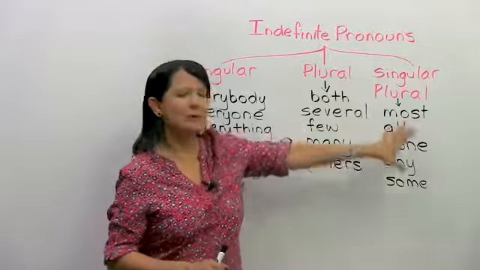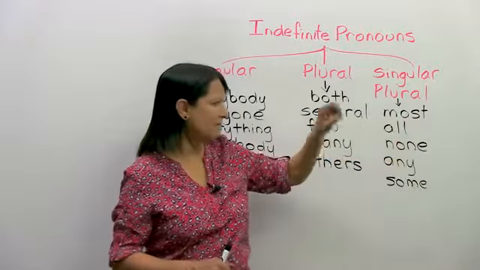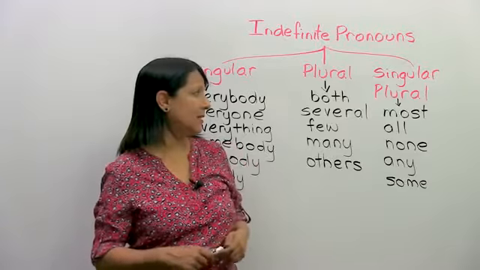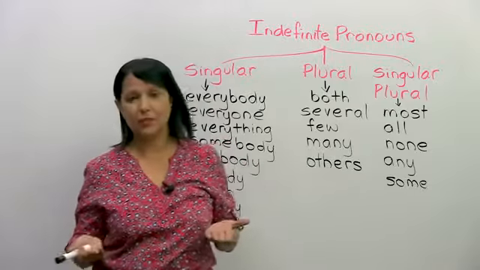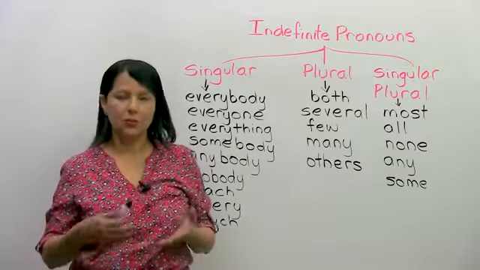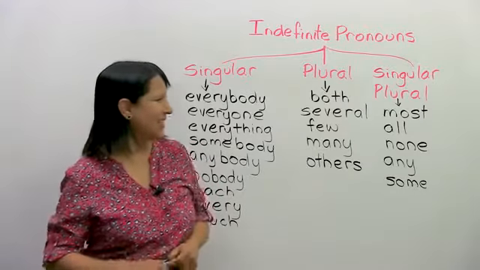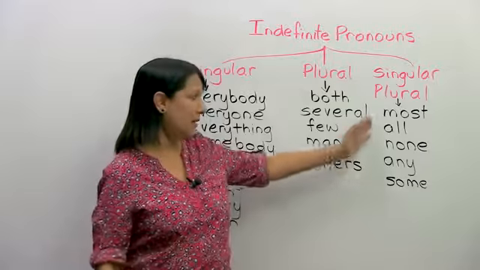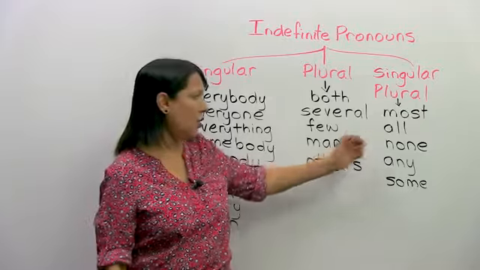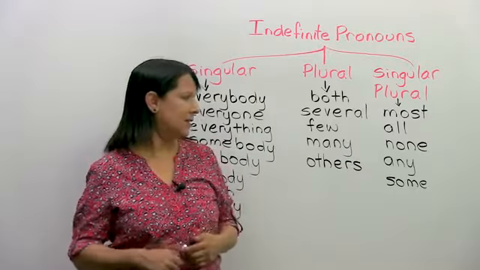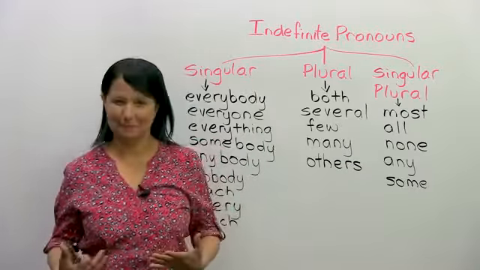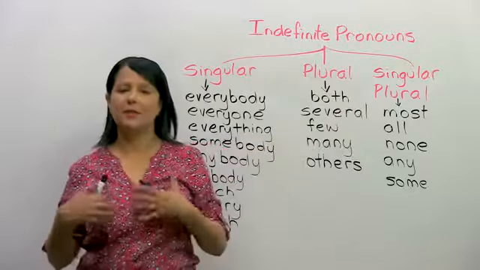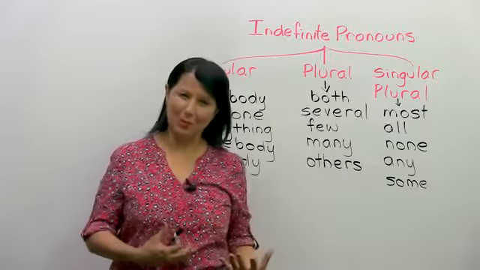But what happens when we come to these? These 5 are a little bit more confusing because sometimes we can say the singular version, which is, and sometimes are, depending on whatever the verb is. So what are these indefinite pronouns that could go either way? They are most, all, none, any, and some. So now I'm going to explain to you exactly when they become singular and when they are plural.